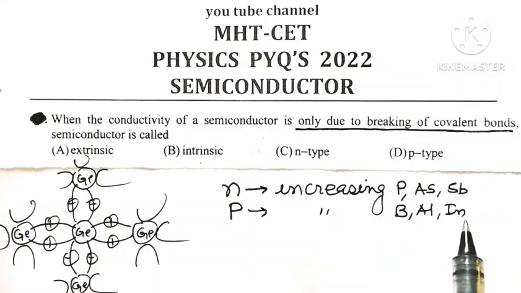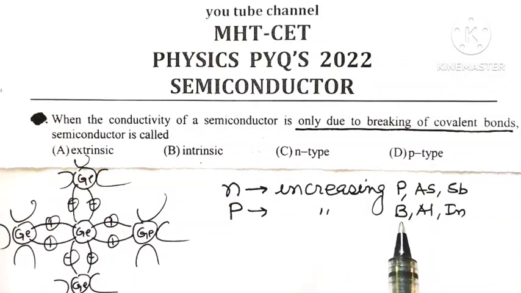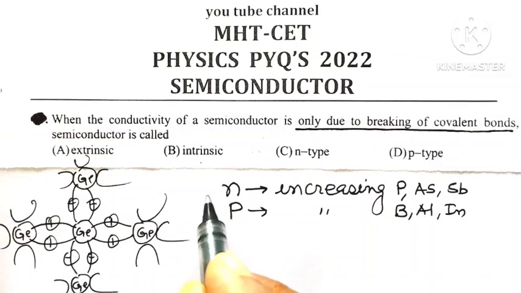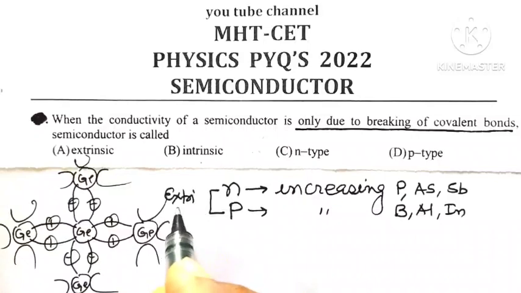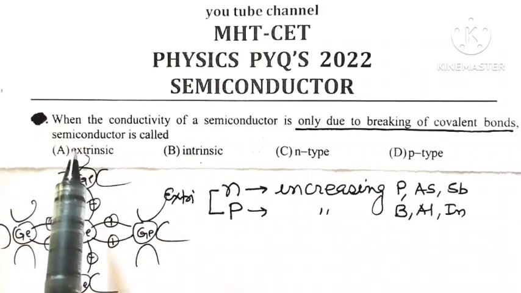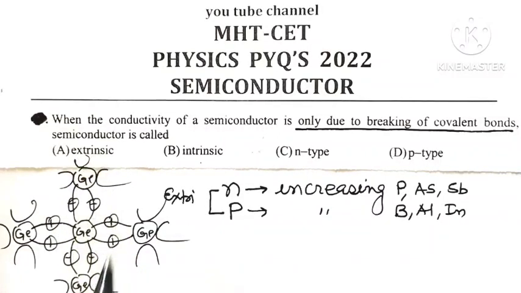Every trivalent impurity atom will create a vacancy of electron, means will create a hole, means will accept an electron. So, by increasing the number of impurity atoms of boron or aluminium or indium, we can increase the conductivity of p-type semiconductor. And because n-type and p-type semiconductors are known as extrinsic semiconductors, the conductivity of extrinsic semiconductor can be increased by increasing the doping level.